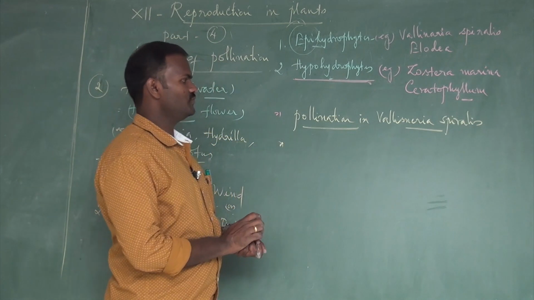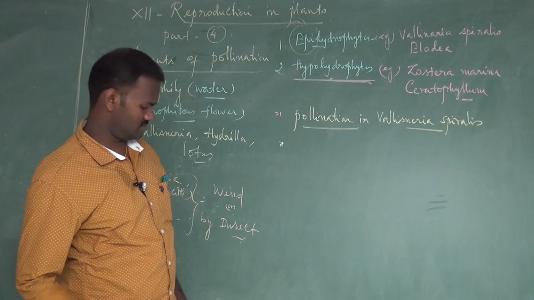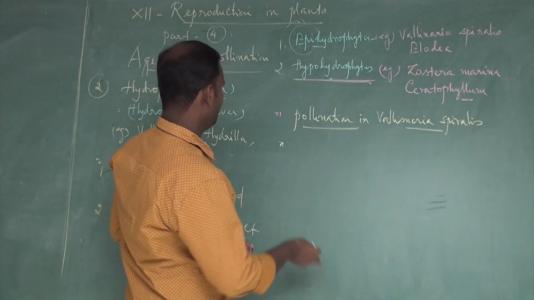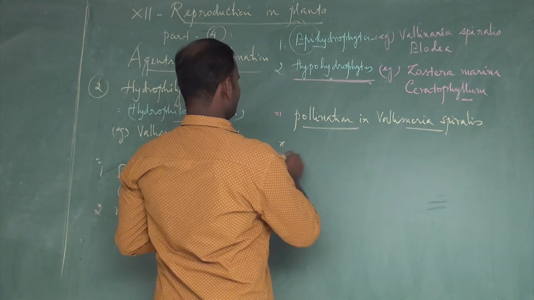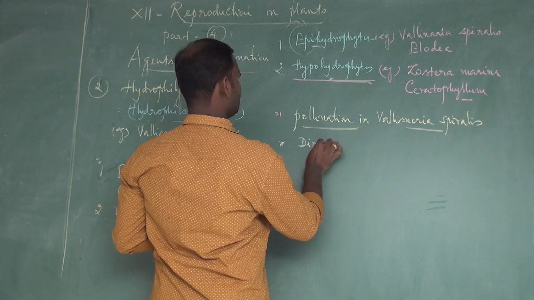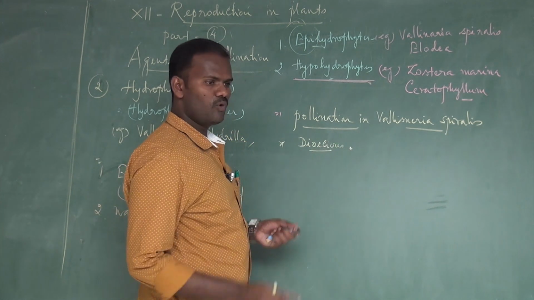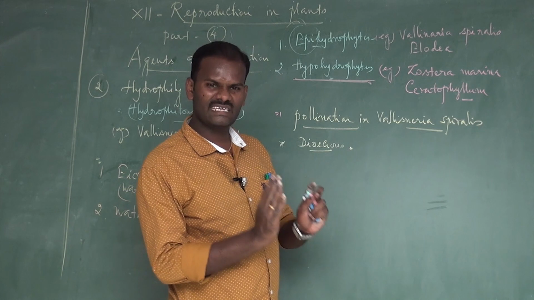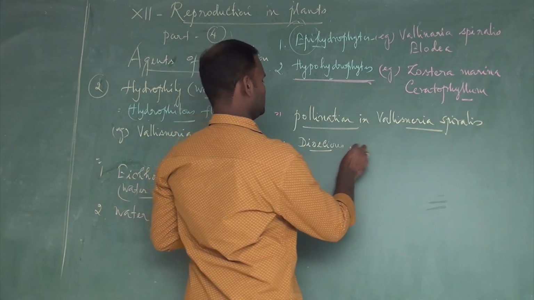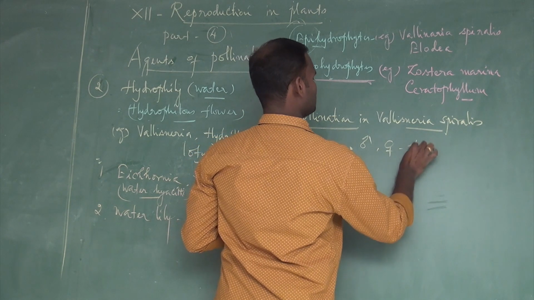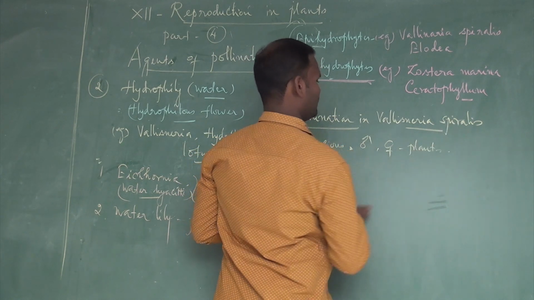Then what are the characteristic features of Vallisneria? How does pollination take place on the surface of the waters, and how are they modified? Generally, it is a dioecious plant. Dioecious in the sense that the male and female plants are separated.